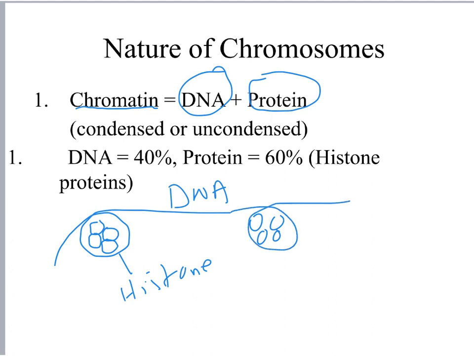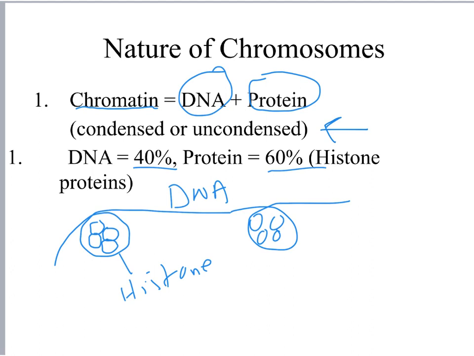Surprisingly enough, there's more protein in a chromosome than there is DNA. About 60% of a chromosome is built out of those histone proteins, and only 40% is built out of the DNA molecule. Another thing is that the chromatin can exist really in two different forms. Chromatin can be in a form that's actually visible as a chromosome, or it can be in a form that's really difficult to see because it's not condensed.